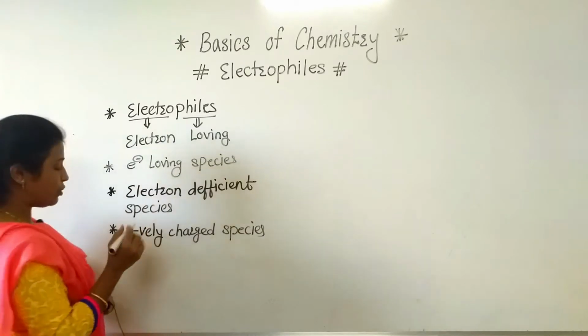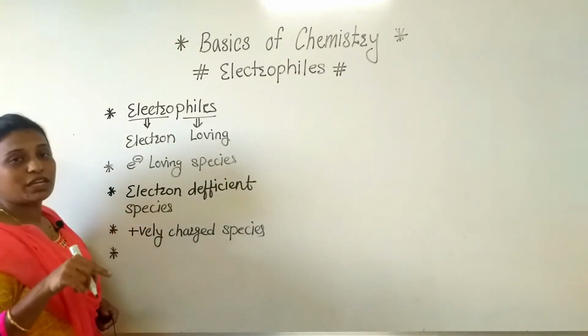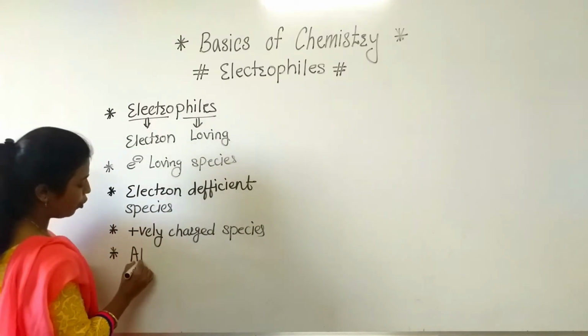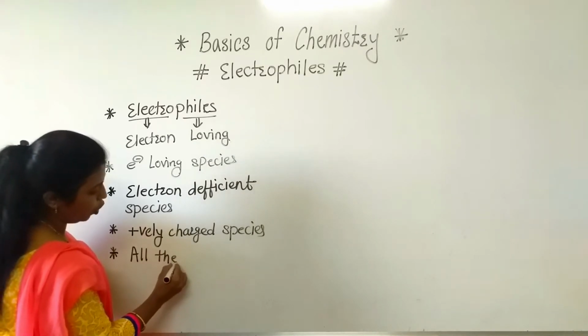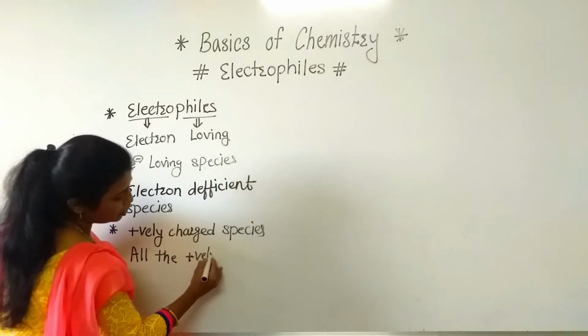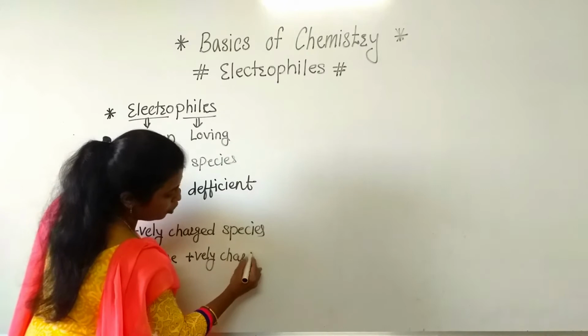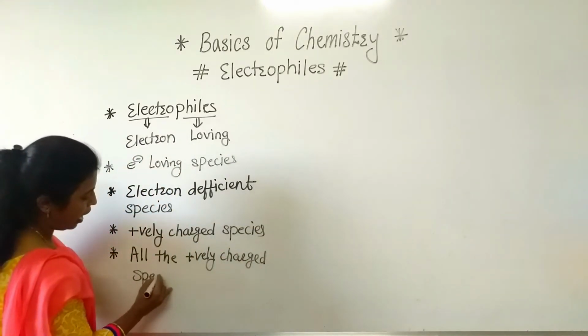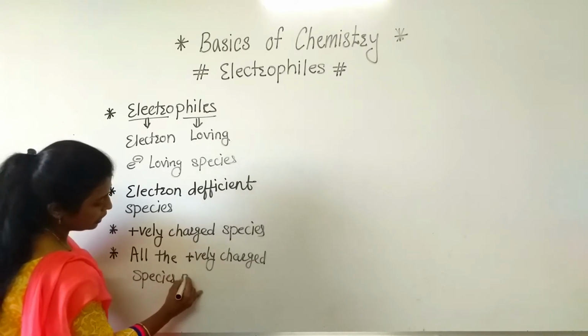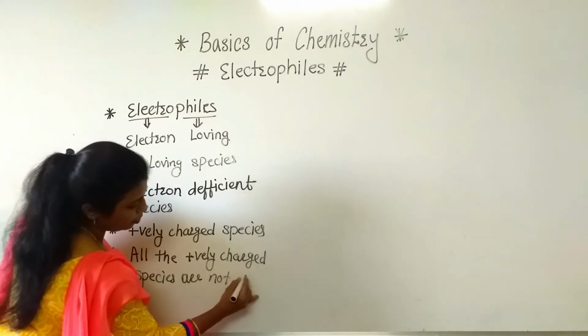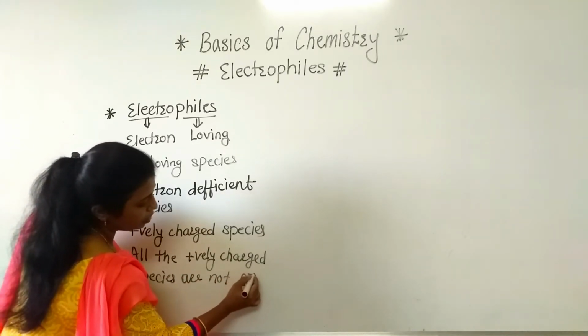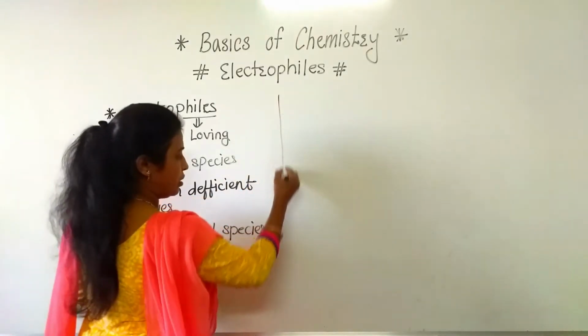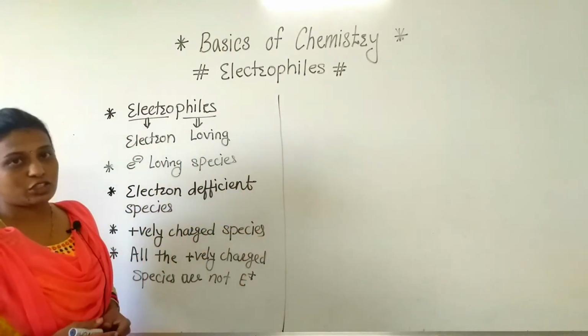But keep in mind that very important point. Which is that very important point? All the positively charged species are not electrophiles. Clear to everyone? So this is a very important concept. Why? Now see here, I will tell you about this last point also.